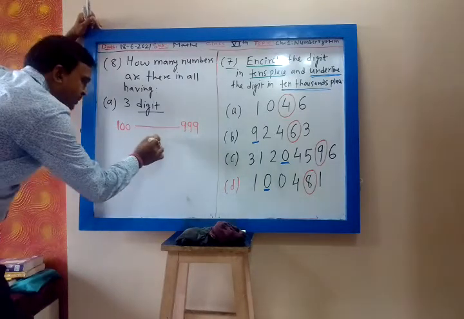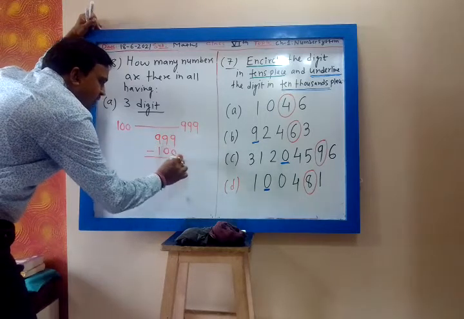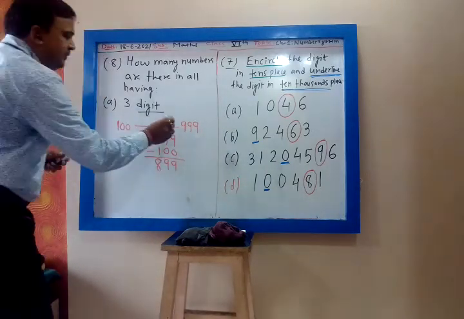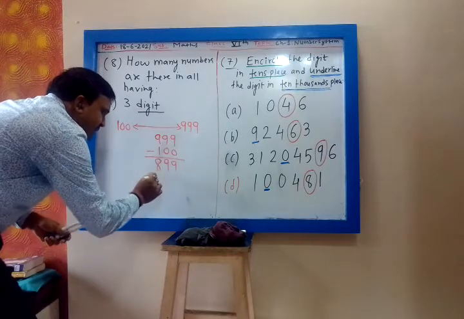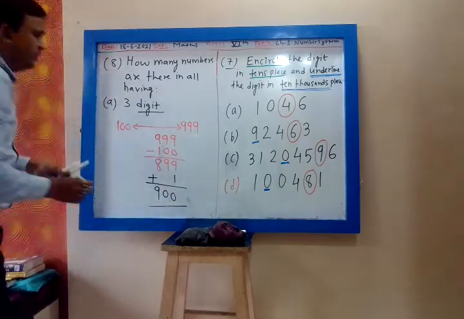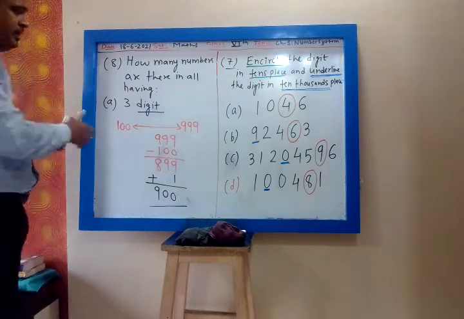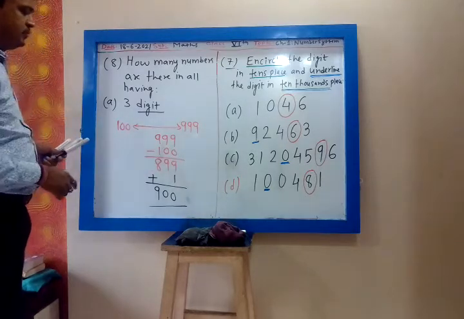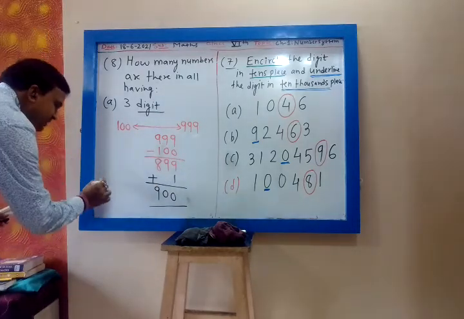How do we find? From 999 you subtract 100. 899, so this is the difference. Then you will add 1. Whatever is the difference, you will add 1. 899 plus 1, you will get 900. So the 3 digit smallest number is 100, the largest number is 999. You take the difference of largest and smallest, and to that difference you add 1. So answer is 900.